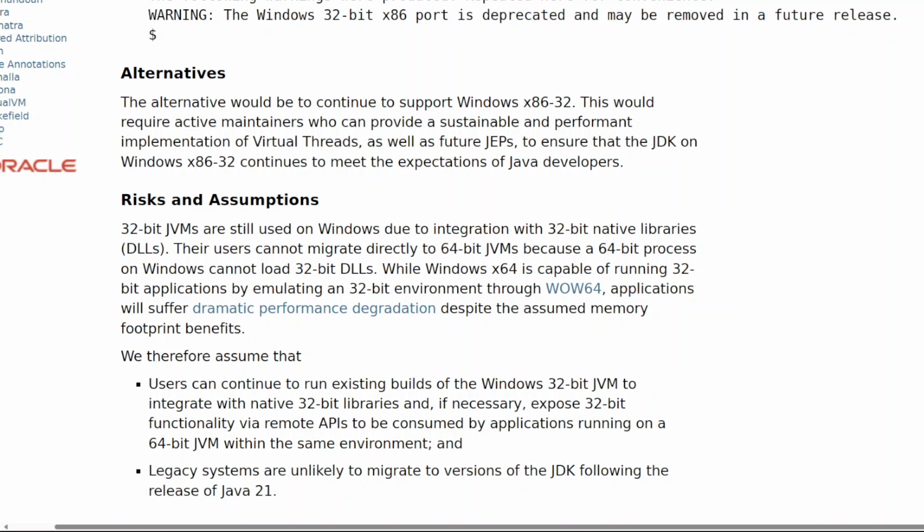We therefore assume that 1. Users can continue to run existing builds of the Windows 32-bit JVM to integrate with native 32-bit libraries and, if necessary, expose 32-bit functionality via remote APIs to be consumed by applications running on a 64-bit JVM within the same environment, and 2. Legacy systems are unlikely to migrate to versions of the JDK following the release of Java 21.